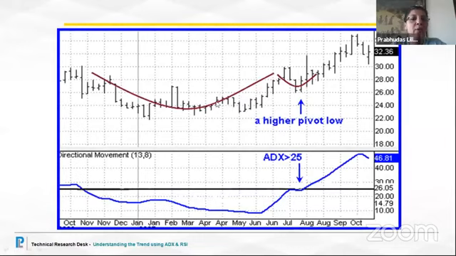Now, do you see how we combine the pattern formation and the technical tool that currently we are studying, that is the ADX? So it is a sideways move all along. The minute we see that there is a cup and handle, we see a minute retracement. From there on, again, it is picking up. So this also can be called a higher bottom formation. This is in the process of higher bottom formation.